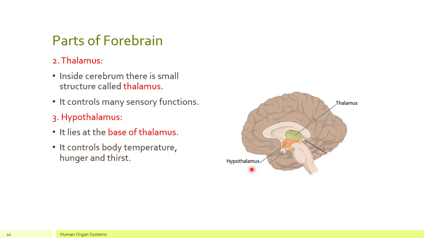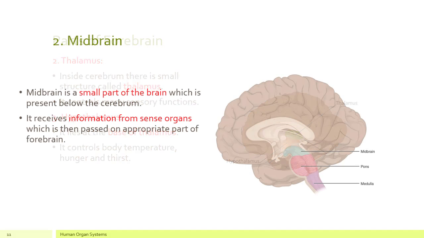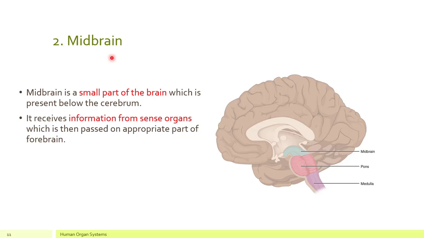Now we are going to discuss the second important part of your brain, that is midbrain. Midbrain is a small part of your brain which is present below the cerebrum. As you can see in this diagram, this portion is cerebrum, inside it thalamus and hypothalamus, and right here we have midbrain. You can see from its side that it is a very small part of your brain.